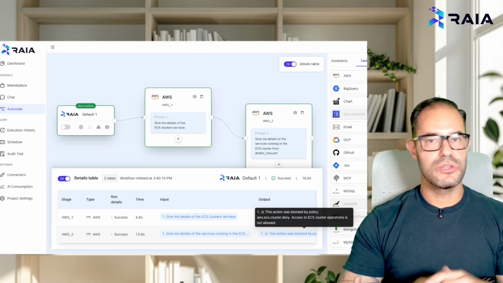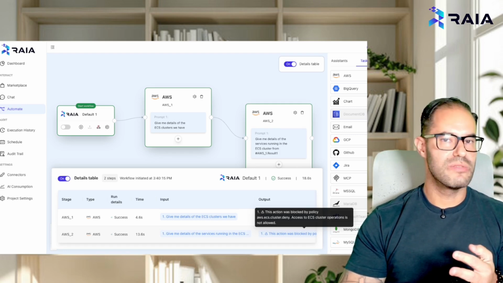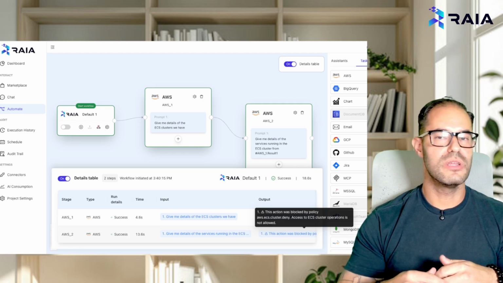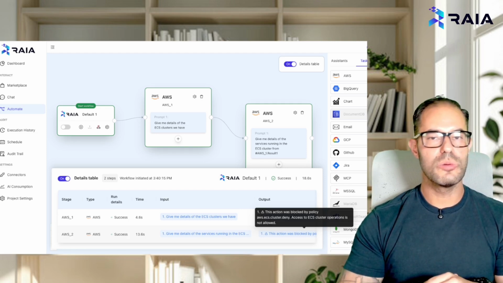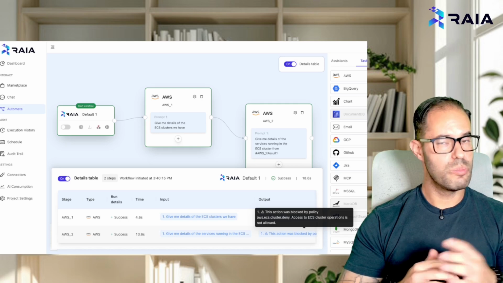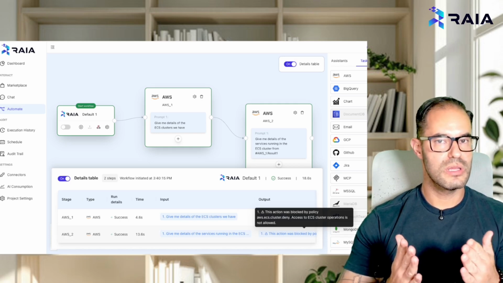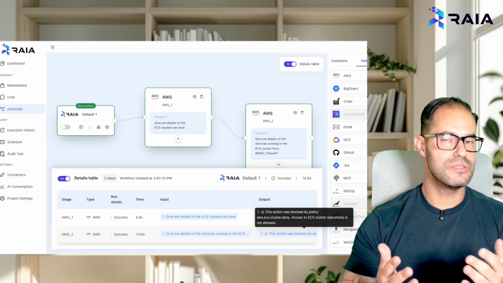In the next video, I'm going to show you how you can get details around policy violations, what policies are assigned to each agent, and so on. But I hope this gives you an example of how you can set OPA policies or policies as code, integrate with the Raia control plane, and control your agents. Thank you.